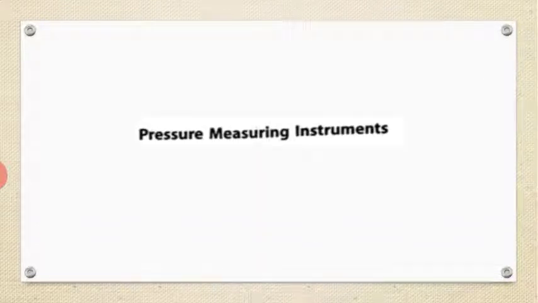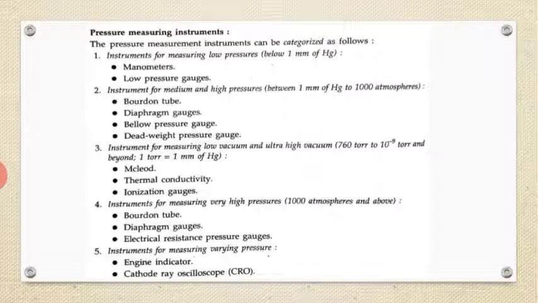Next is the pressure measuring equipment. The pressure measuring instruments can be categorized on the basis of measuring low pressures, high pressure and ultra high vacuum. Below 1 mm of Hg, manometers and low pressure gauges are used.